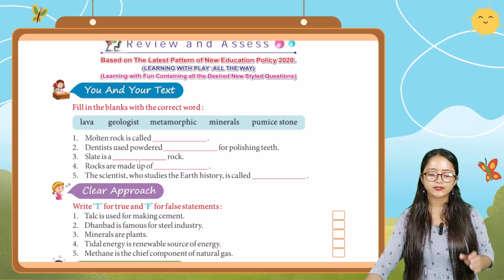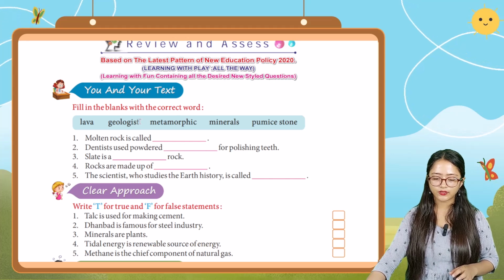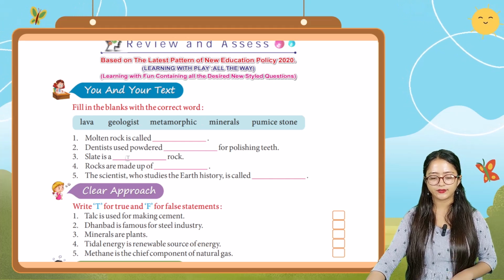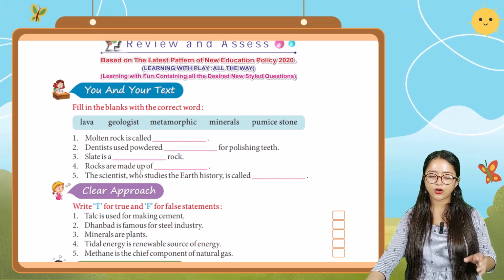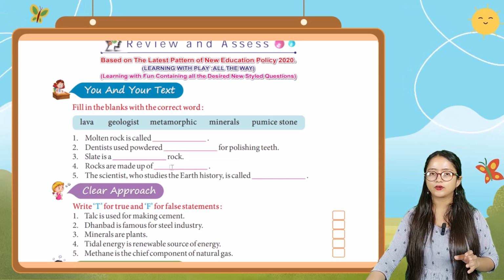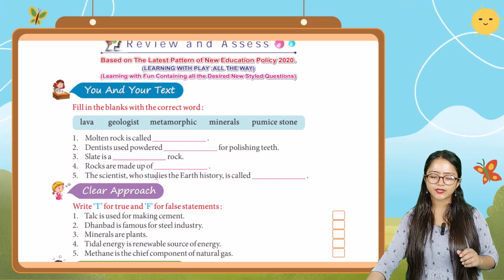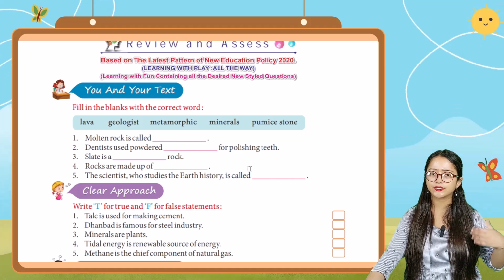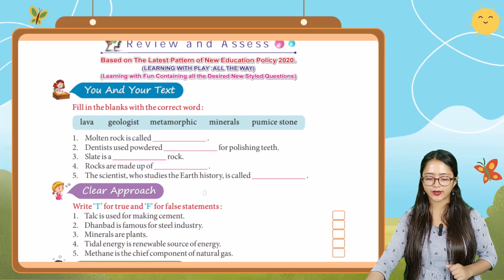Slate is a dash rock. Slate is a metamorphic rock, or geologist, or mineral? It is metamorphic rock. So you have to write metamorphic in this blank. Next, rocks are made up of dash. Rocks are made up of minerals. So you have to write mineral here. Next, the scientist who studies the earth history is called a geologist. So you have to write geologist in this blank.